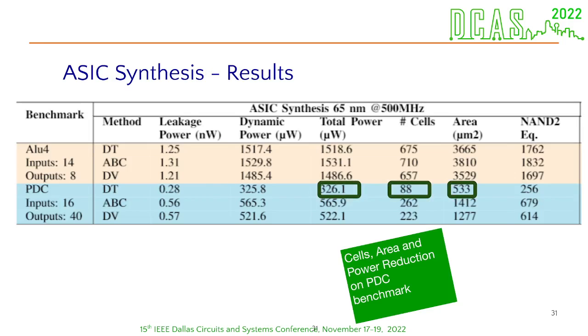In this image, we can see the ASIC synthesis result. Here we have the results for the benchmark LU4 in yellow and PDC in blue, and the three methods in the table lines: the decision tree, the ABC script, and direct Verilog. For the LU4 benchmark, we had a very close area to the other two methods, and the total power was also very close. But for the PDC, we had a considerable reduction in area and also a considerable reduction in total power.